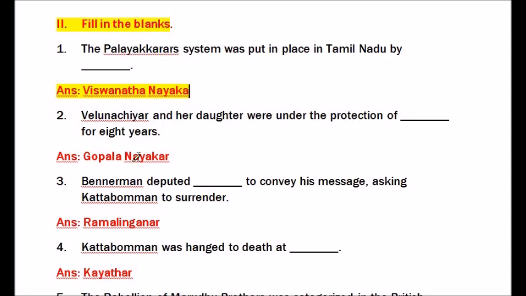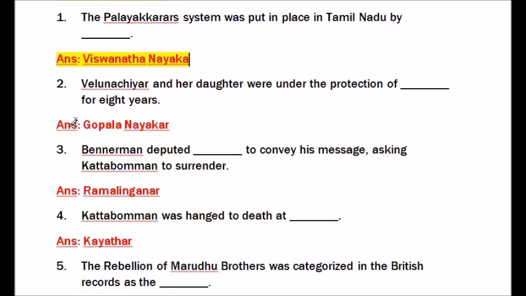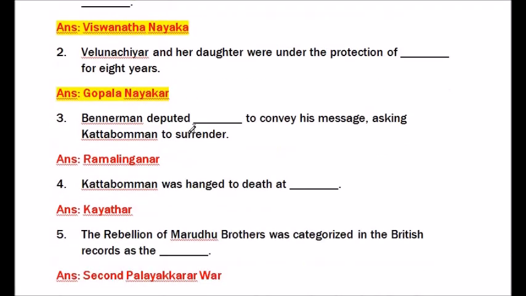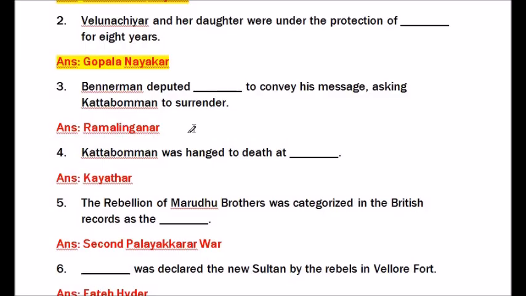Question number 2. Velunachiyar and her daughter were under the protection of blank for 8 years. Answer is Gopala Nayakar.